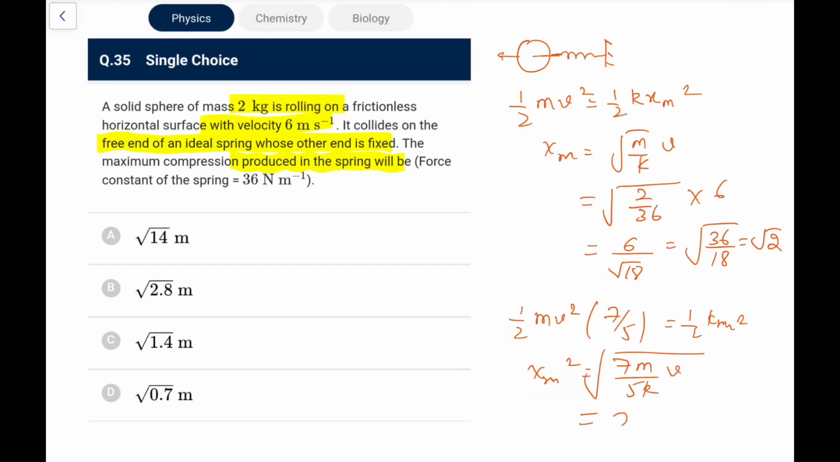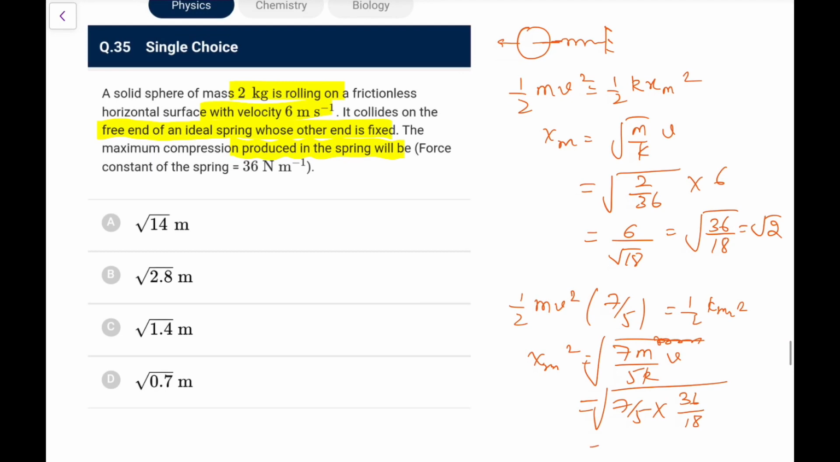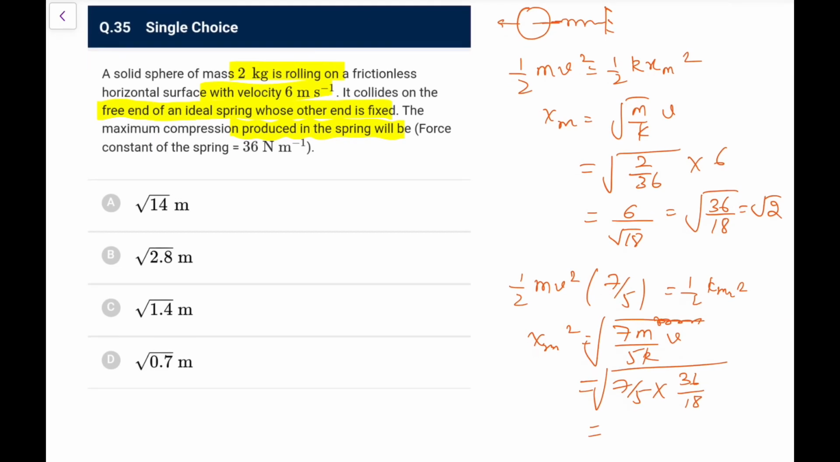So that becomes 7 by 5 into this upon v will be outside, that would be 36 by 18 root, you can write. So that you can write it as 14 by 5 something, or root of 2.8. So this would be x max here. As per here the answer is given like this, but still I feel by the language it is given, frictionless surface, I'm tempted to go for C here only.